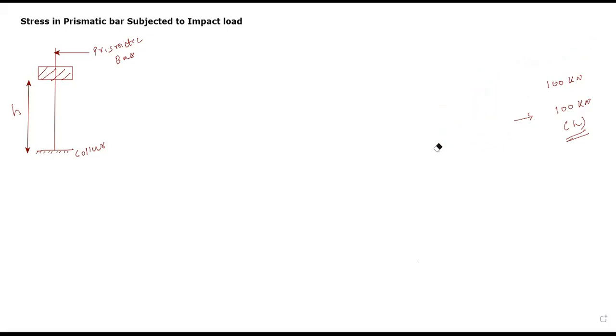Fine. चलिए. So we can say impact load is one kind of sudden load. So actually we apply sudden load, but from some height h. इतना clear है? So suppose we apply force P. मैंने force को ऐसे rectangle box में दिखाया हुआ है, ठीक है? For representation purpose only. Say this is your force P, force equals P. So what we will do: consider a prismatic bar fixed at the bottom end and let us assume that force P falls from a height h. ये आपका force है, h जितनी height से fall कर रहा है.